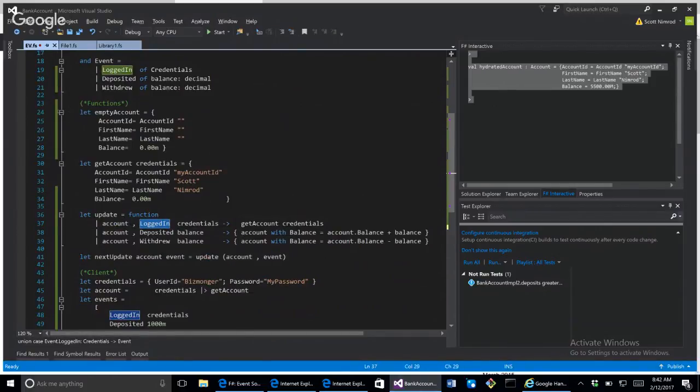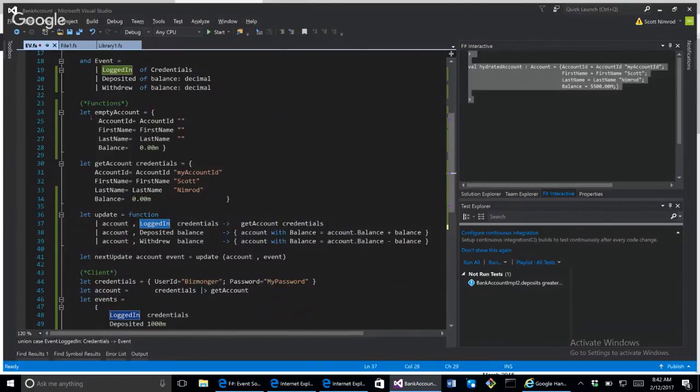So the function that is essential for hydrating an aggregate based on the technique called event sourcing, based on my understanding, requires these two ingredients: the actual aggregate to operate on and the actual events to apply, so that it can add state to the aggregate that's under context.